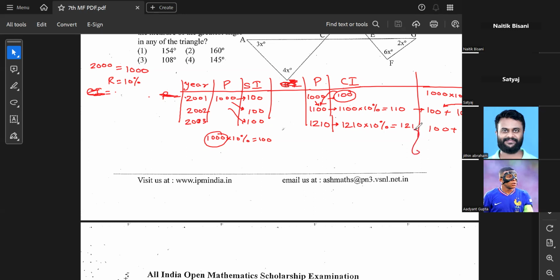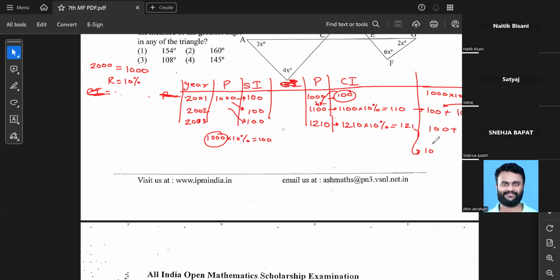So for the third year, what happens? Original interest 100 is already there, plus in the second year, actually, don't go up to the third year. For you guys, the third year will not come at all. So just keep the second year in mind. It will be much easier for you using this logic. So two logics I have explained.